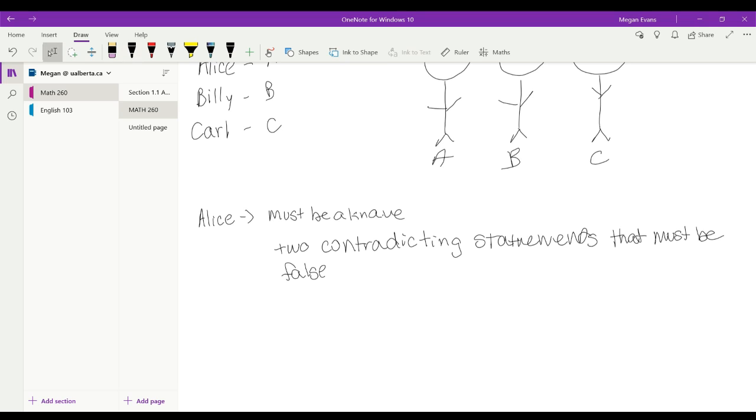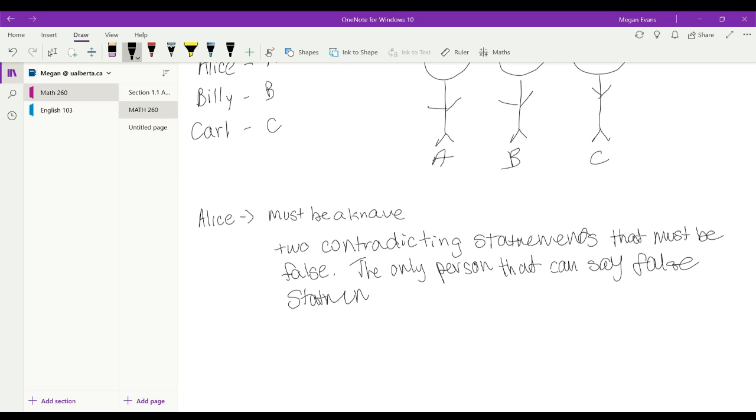Therefore, both of her statements must be false. And she has to be a knave because the only person that can say false statements is a knave. Perfect. So Alice must be a knave.